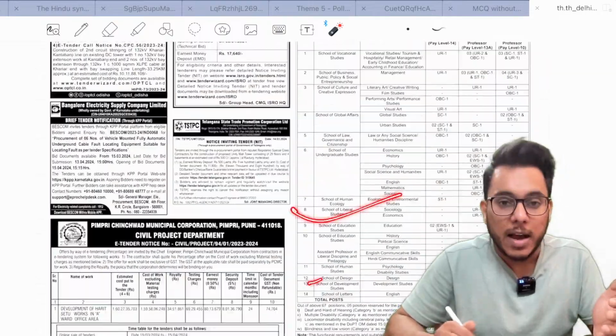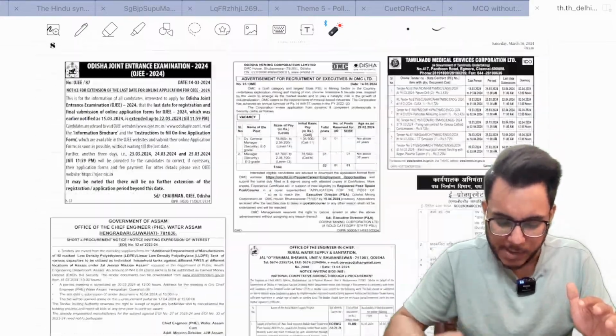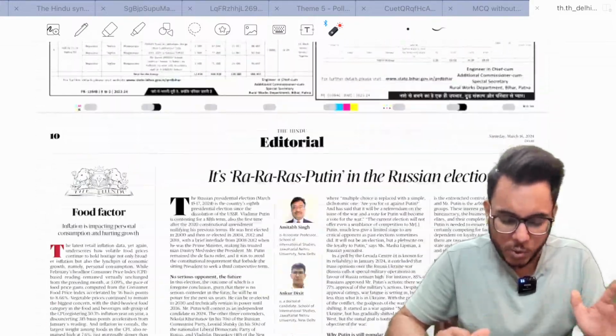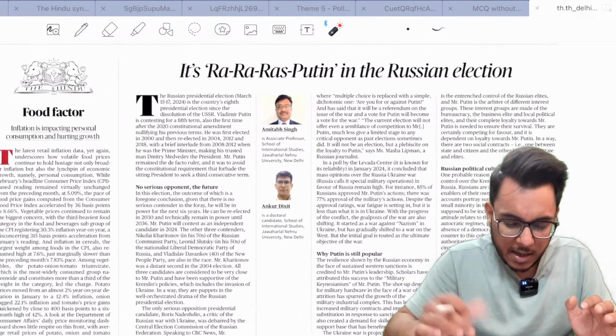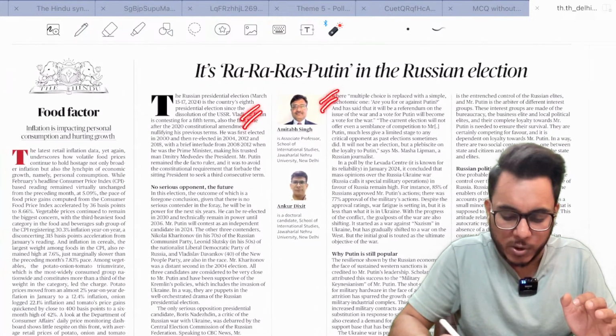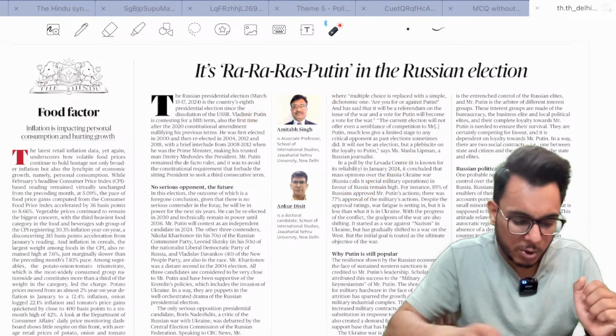We will directly reach the editorial section because nothing much has been given here before the editorial. Now in the editorial, here we have this particular article: Ra-Ra-Ras-Putin in the Russian elections. We'll see this particular article briefly as to what it is talking about.